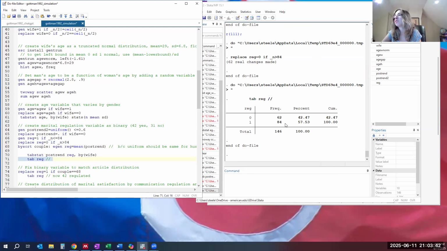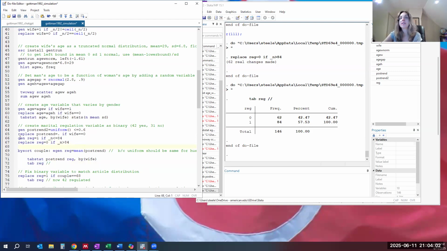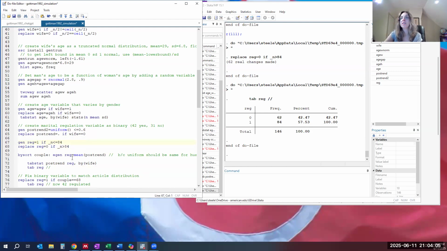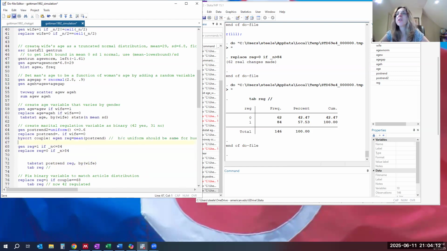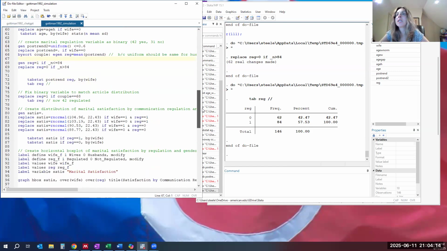So everything else has been done at random, and we just chose the first 84 rows to be regulated and the last 62 rows to not be, which means that we wind up with 42 couples with regulated communication and 31 otherwise. Okay, so that is how we did that. So that means these other steps we ended up not using, because those random generators were not giving us the precision that we needed. Okay.